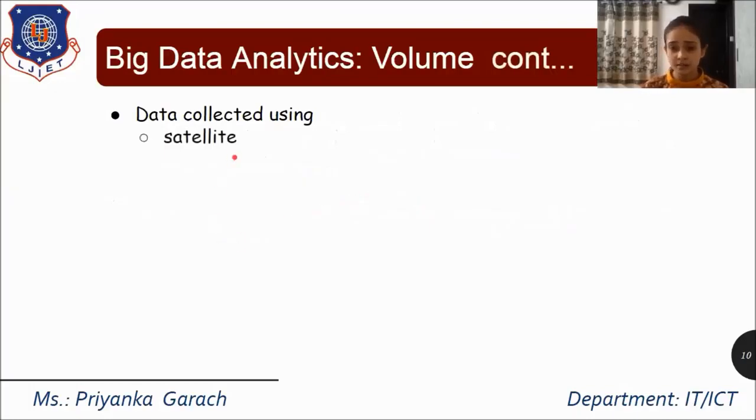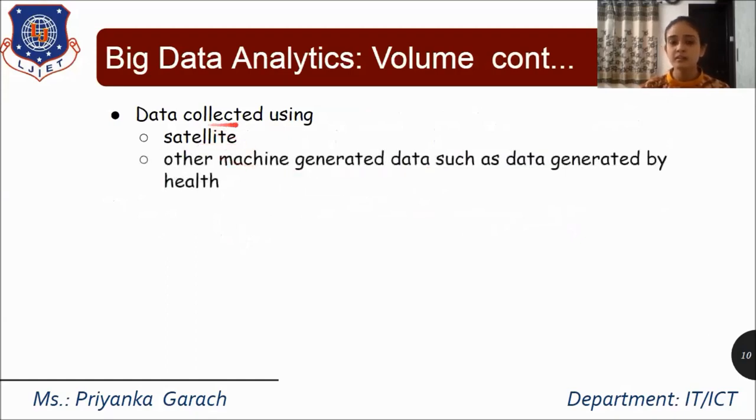From where else can you collect such big volume data? A real-life example is data collection using satellites. Through the satellite, whatever information you are getting is also not small. That information is very large. So you can consider it as big data.